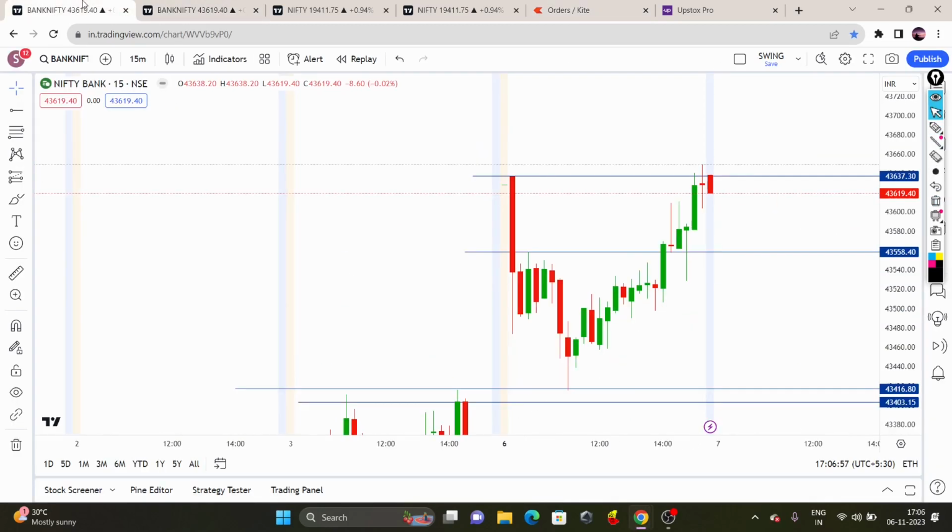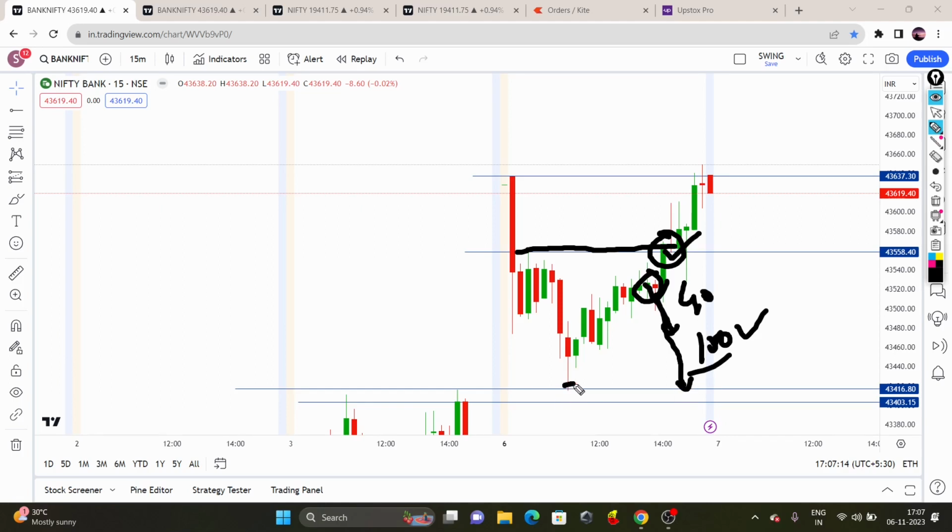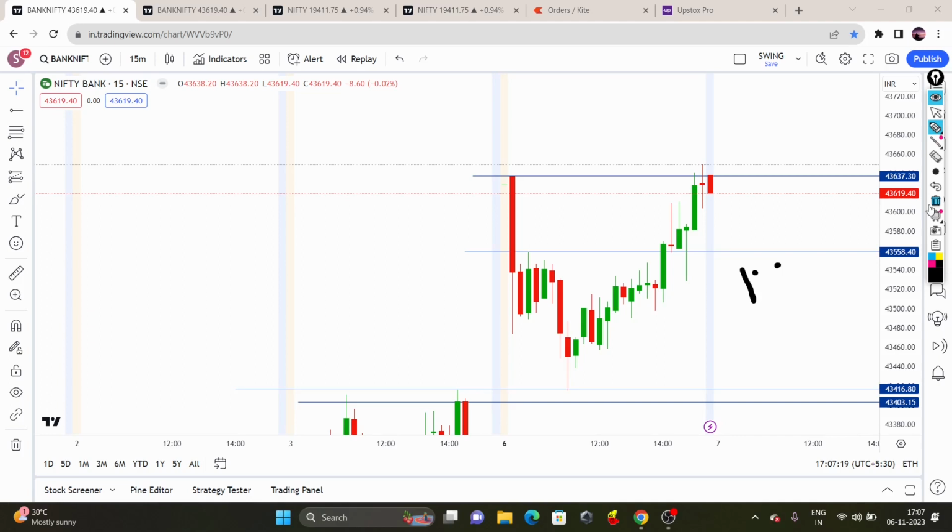At that time I had a plan. Actually I had a plan here only. If Bank Nifty does not move down, if in case my stop loss triggers, I will be taking my position if in case this swing breaks. So this is where I planned my second trade with a 40 point stop loss. Around 150 points was my target, because if price comes down then it will reach today's low. So this was the plan with a 1:3 trade, but it went wrong.